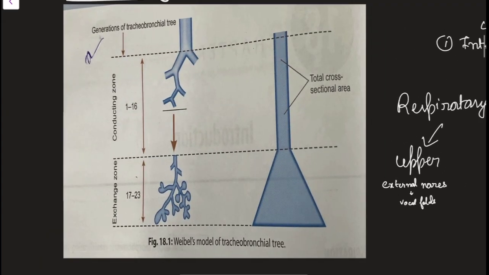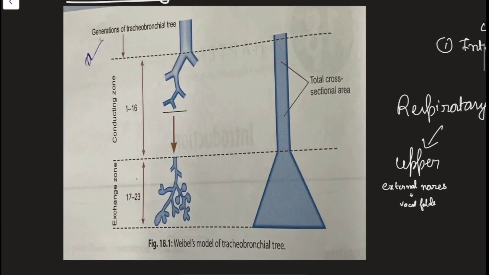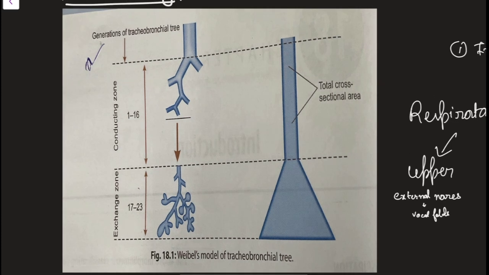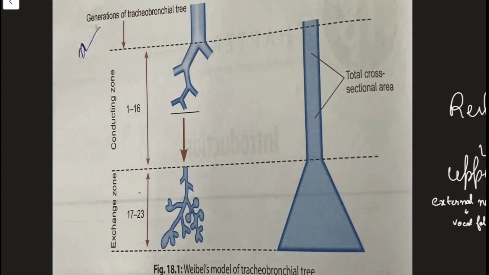Here is a very interesting diagram. You can see here, this is called the Weber's model of the tracheobronchial tree. It says that the tracheobronchial tree is divided into a total of 23 generations, which means there are 23 divisions of the tracheobronchial tree. In this there is also another division, which is called the conducting zone and the exchange zone.